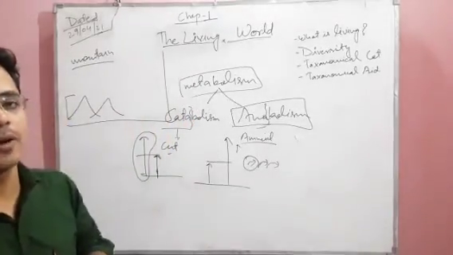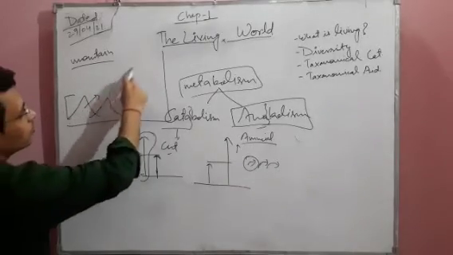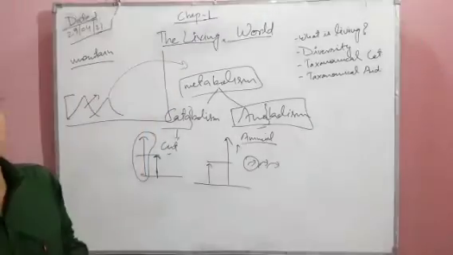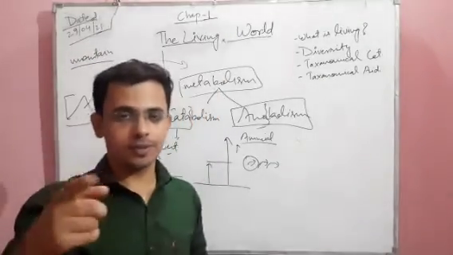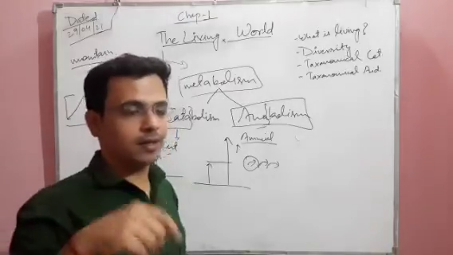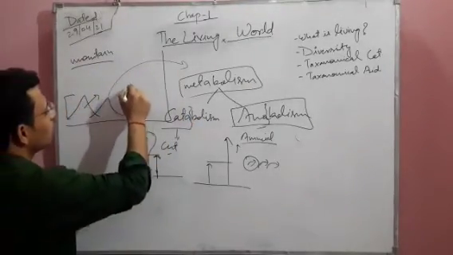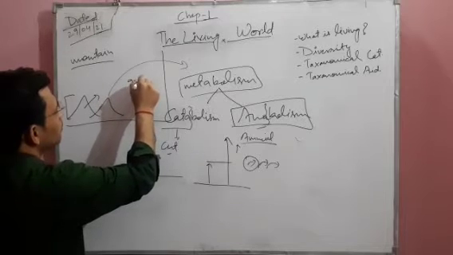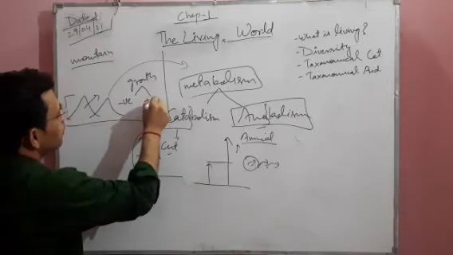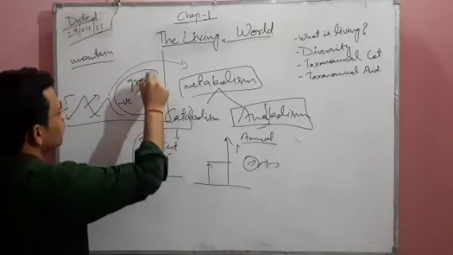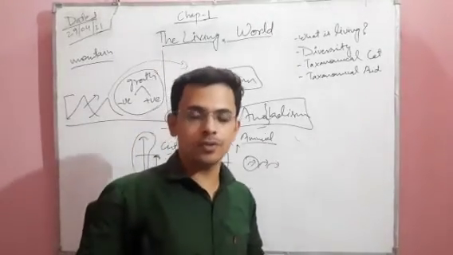Okay, so a mountain can also grow, but this growth is not related to the growth of living organisms, because this is a different type of growth. We will study it in further chapters. Currently I am giving an overview: growth is also of two types, called negative growth and positive growth.